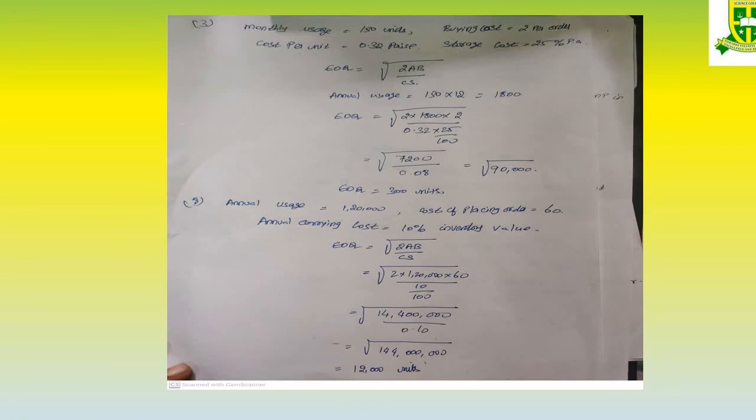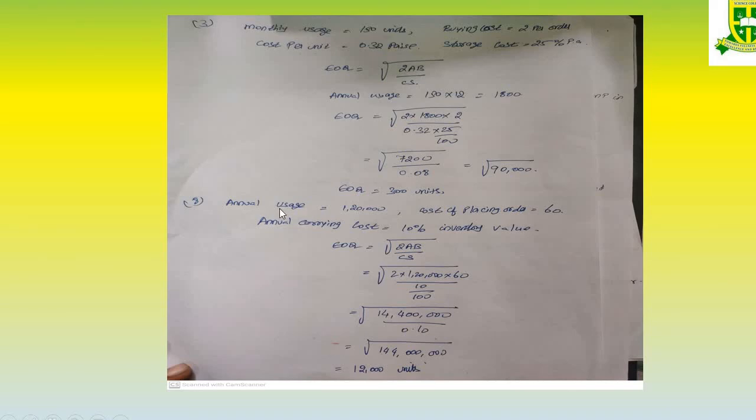Likewise, the same for the next sum. Here the question is given as monthly usage. So you have to convert into annual. So I have got 150 into 12. So you convert into annual first itself. Then apply in the formula. 2 into annual consumption 1800, buying cost per order 2, and cost per unit is 0.32 into storage 25%. So apply the formula, you will get EOQ equal to 300 units. At last you have to take the square root. First do the calculation. First finish the numerator and denominator. Then come to the square root.